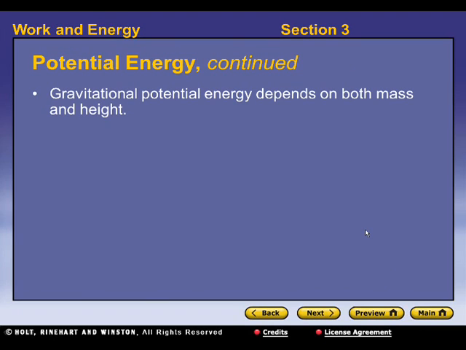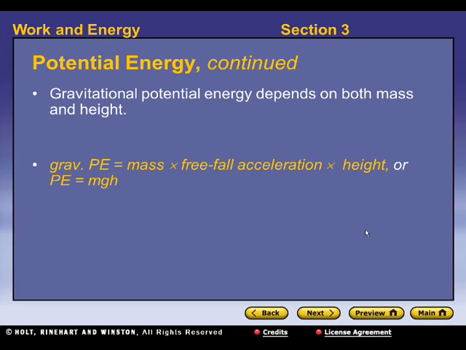Alright, so let's move on here. Potential energy. Gravitational potential energy depends on both mass and height. And you should be familiar with that. The larger something is when you drop it, the more energy it has when it hits, or the higher you take something, the more energy it has as it falls toward Earth, which basically means the more speed it gains as it moves through.